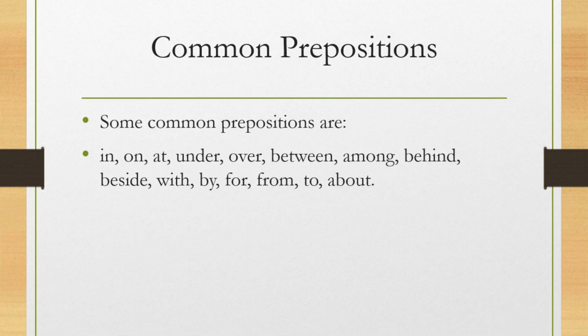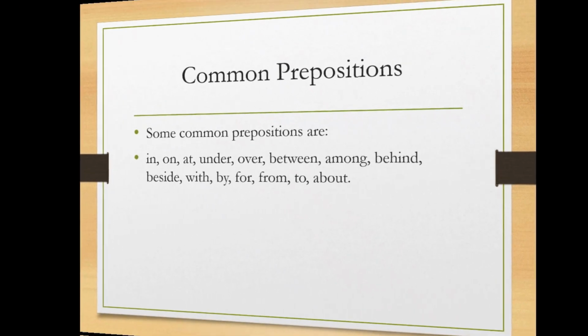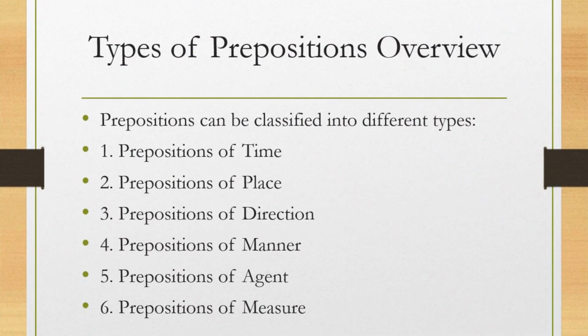The types of prepositions are: preposition of time, preposition of place, preposition of direction, preposition of manner, preposition of agent, prepositions of measure.